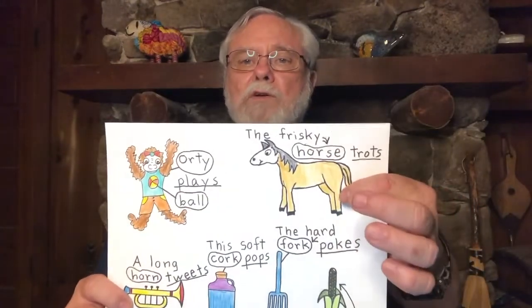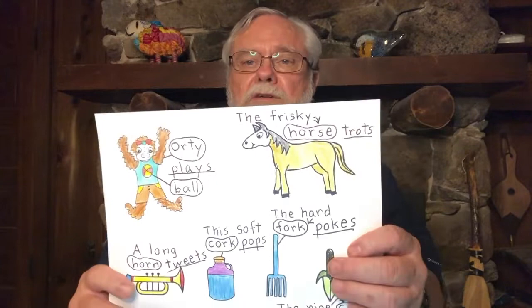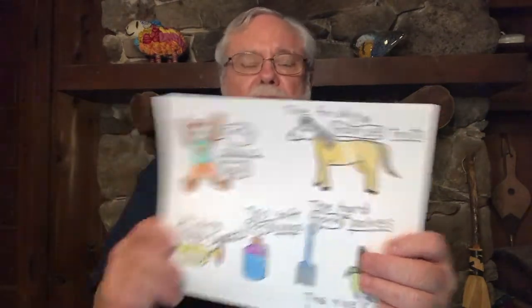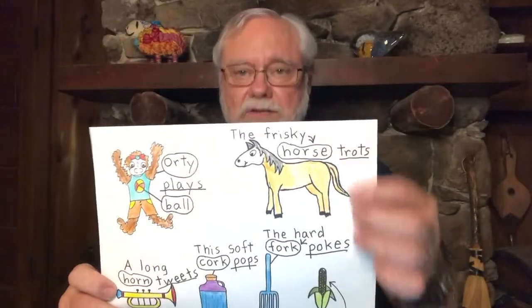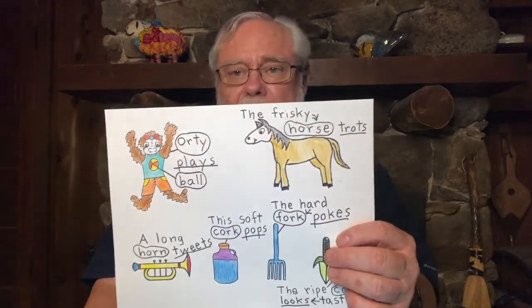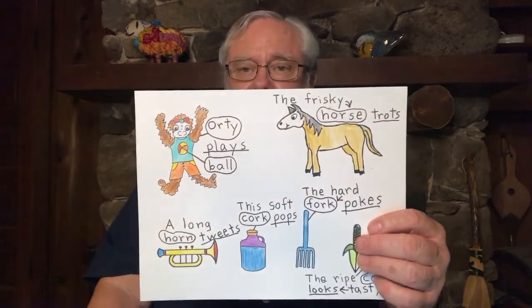Then we drew a picture of a horse. And my horse turned out kind of funny. I went back and practiced it some more and drew this horse. And next to this one, I wrote, the frisky horse trots. Because horses can trot, they can walk, they can gallop. So they have a lot of different ways that they can move.